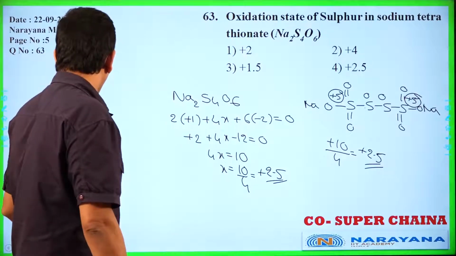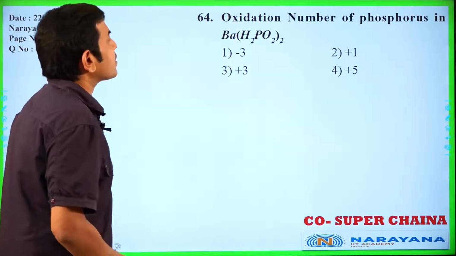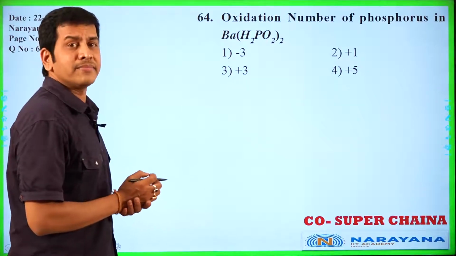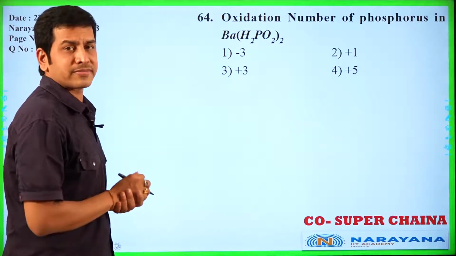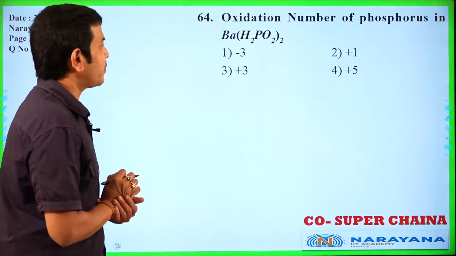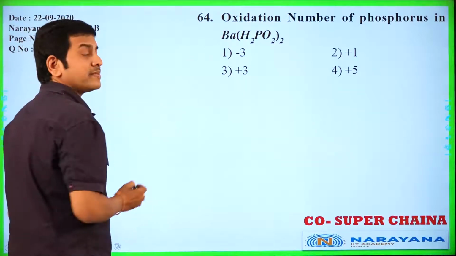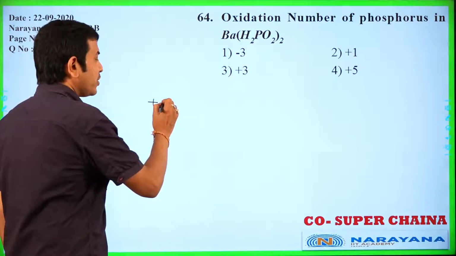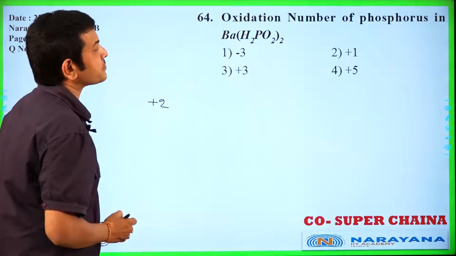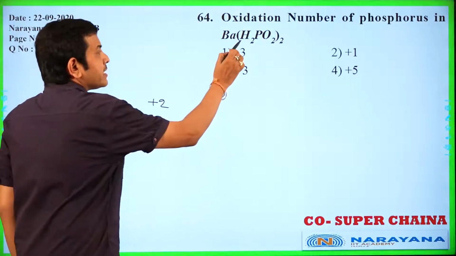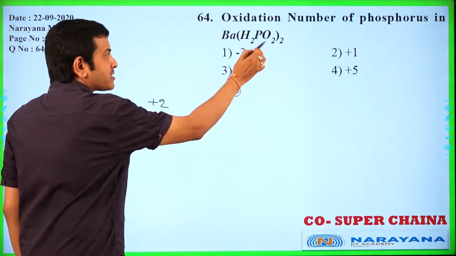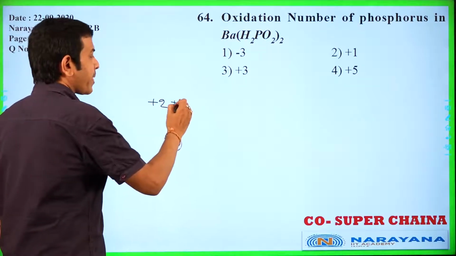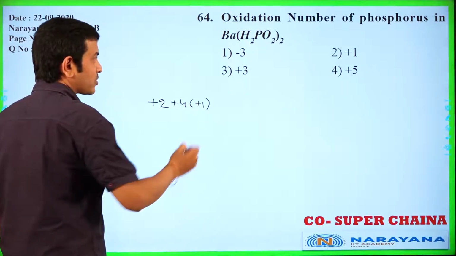Next question. Oxidation number of phosphorus in barium hypophosphite. Barium, second group element, plus 2, unique oxidation number plus 2. H2PO2 taken twice means 4 hydrogens are present. 4 into plus 1 is the oxidation number.